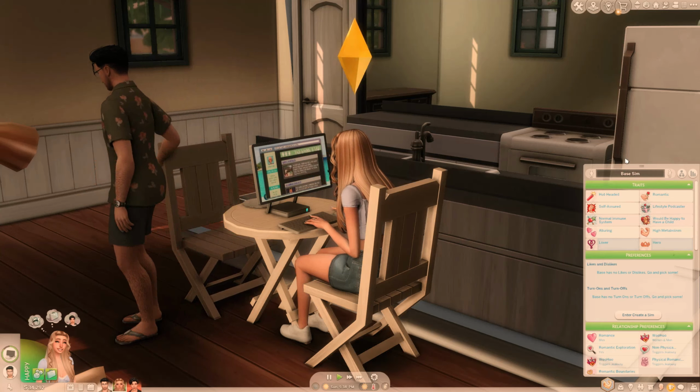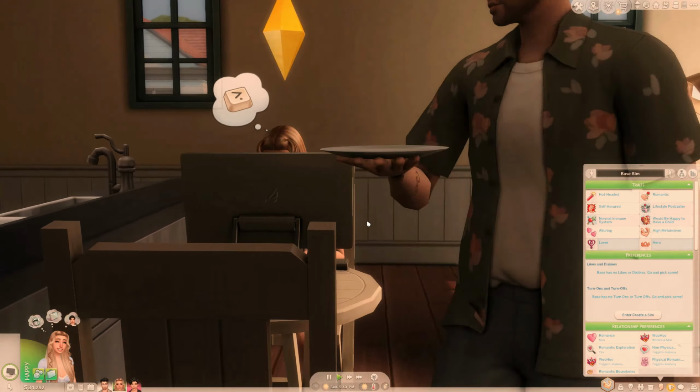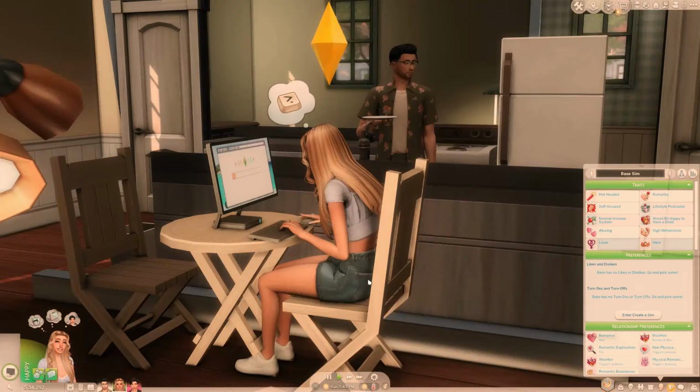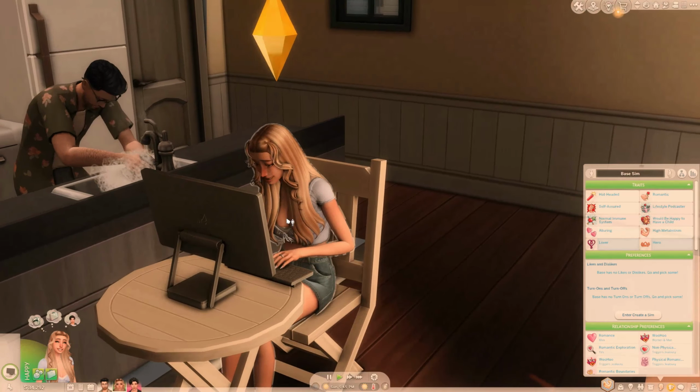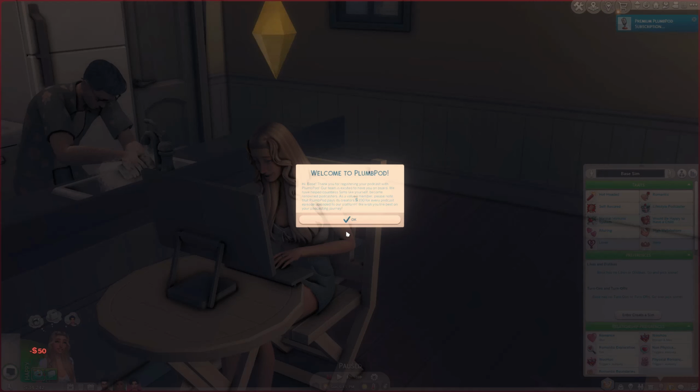By the way, guys, she is called Base Sim because I downloaded a sim from the gallery and then gave her a makeover. If you guys have any name ideas for her, please let me know. I kind of love how she turned out. I'm kind of changing up my sim style a little bit.